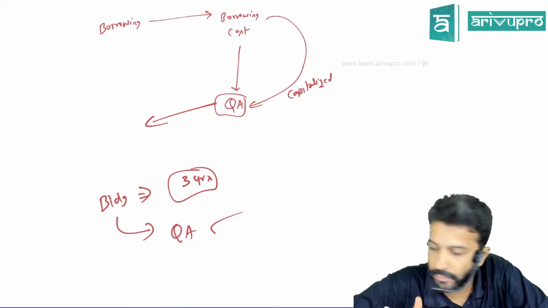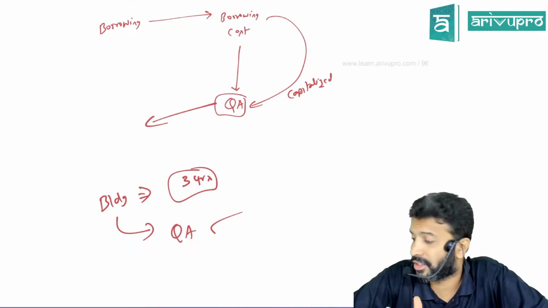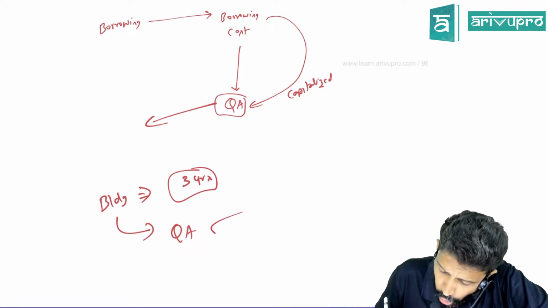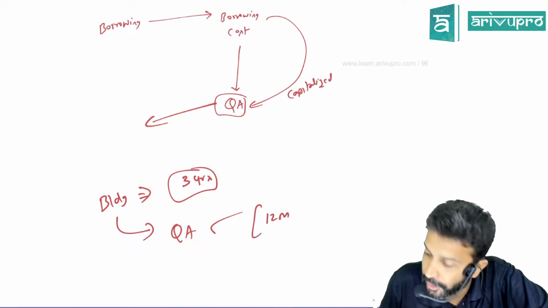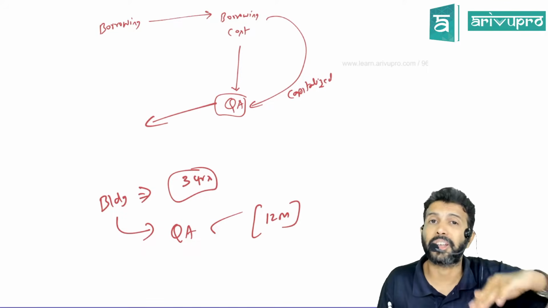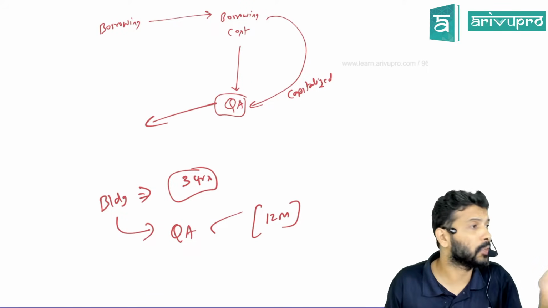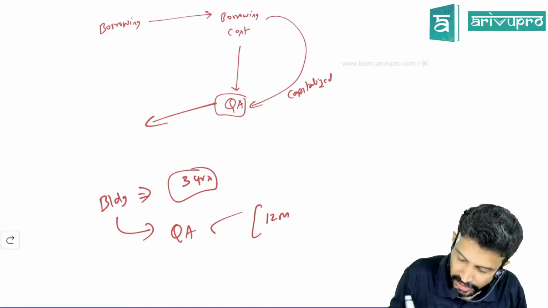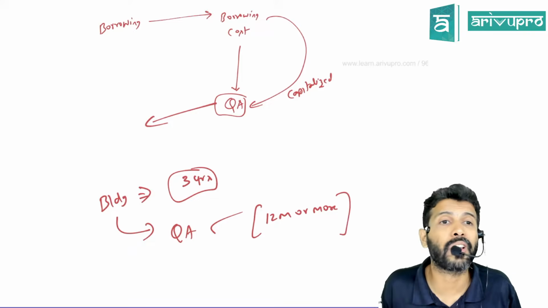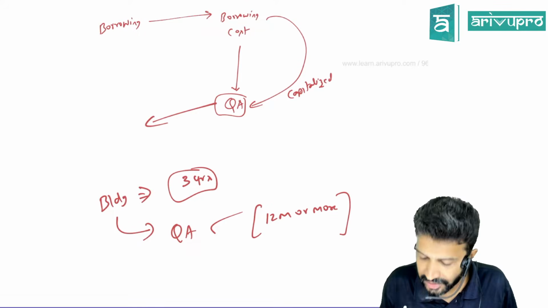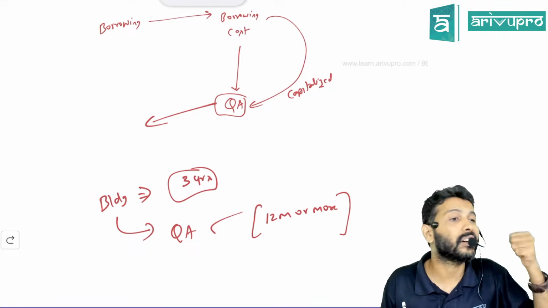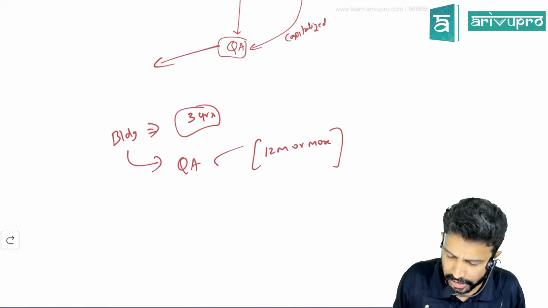That means, what is a qualifying asset? An asset which takes substantial period of time to get ready. Normally, we assume that substantial period of time generally to be 12 months or more. Something which takes 12 months or more to get ready, we assume it as a qualifying asset. In my example, the building is taking 3 years. So is it a qualifying asset? Yes.